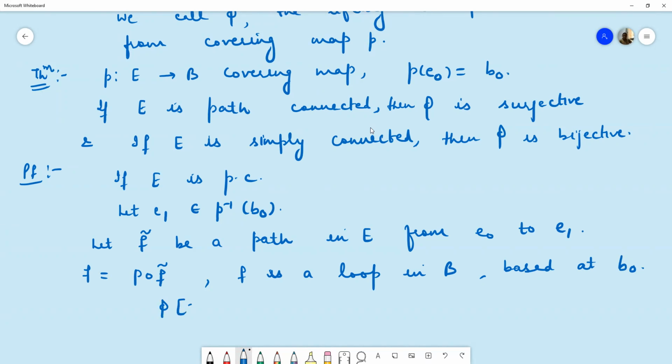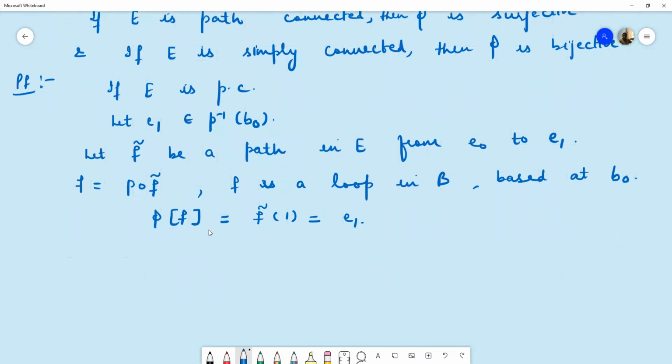And then the image of the path homotopy class of F under phi, by definition of phi, is F curl at 1, and F curl at 1 is E1, because E1 is the ending point of the path F curl. Now F is a path in space B based at B naught.